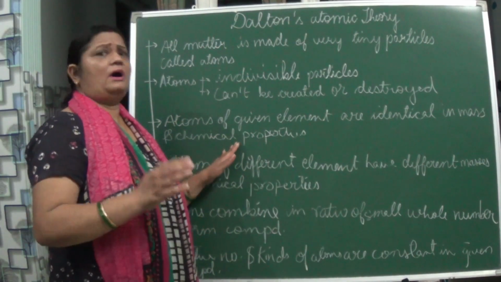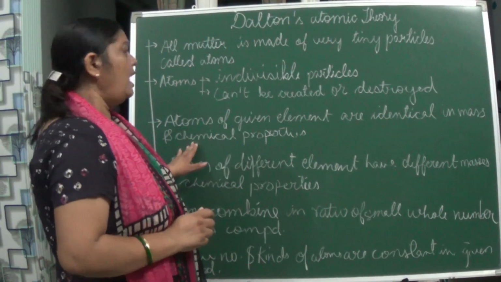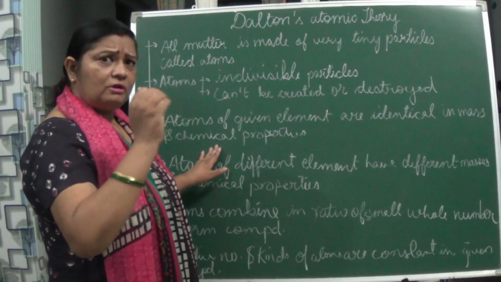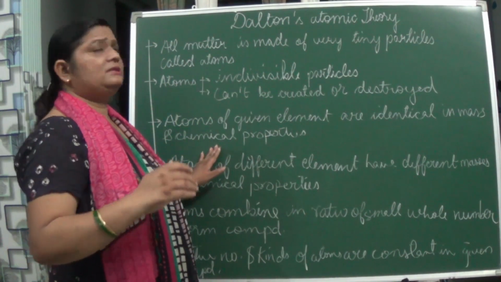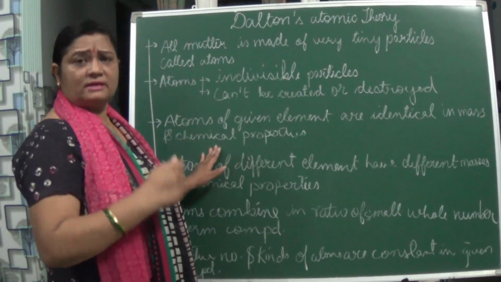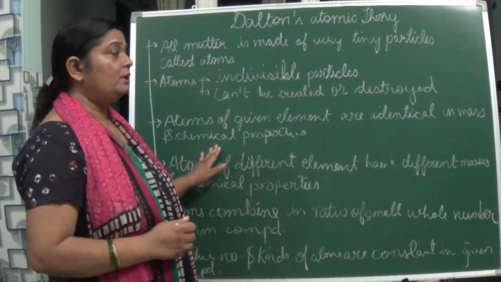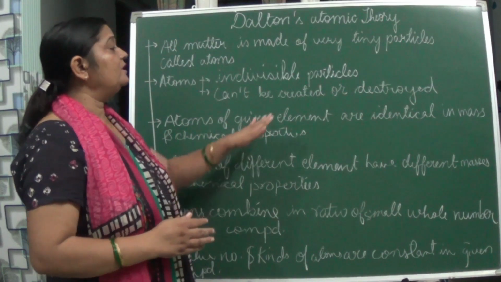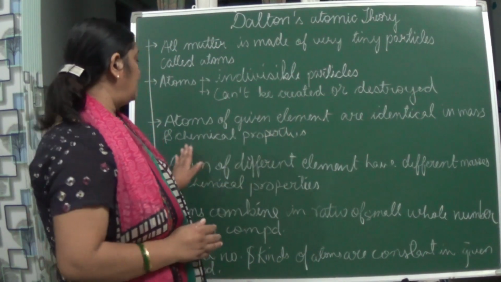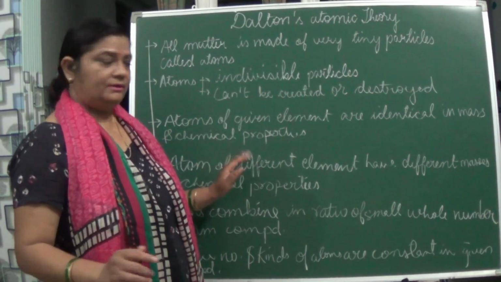Sodium will have a mass of 23 grams, and its chemical properties will always be the same. It has only one valence electron, it can't be 2, and its mass can't be 30 grams.